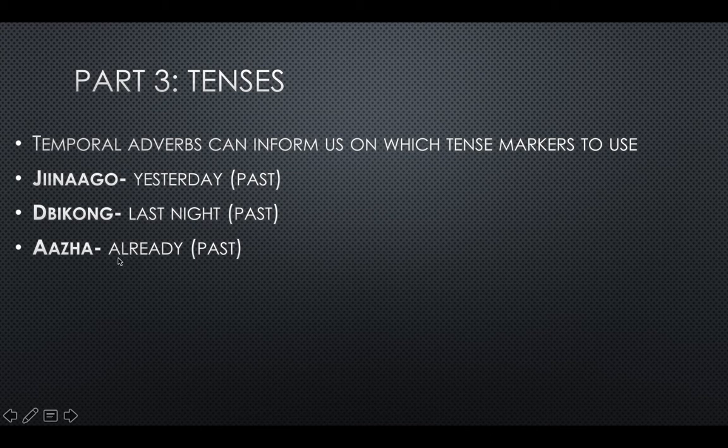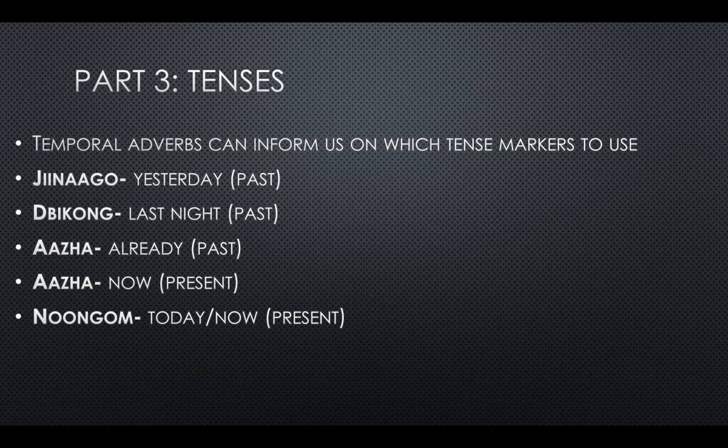Aja is another one, meaning already. So if something already happened, that means it's in the past. And so again, you'd use your past tense marker gi after aja. Aja can also mean now. And so if something's happening right now, that means it's happening in the present. So no tense markers needed. So if our verb has a past tense marker with aja in the sentence, it means already. If there's no tense marker present, aja means now.